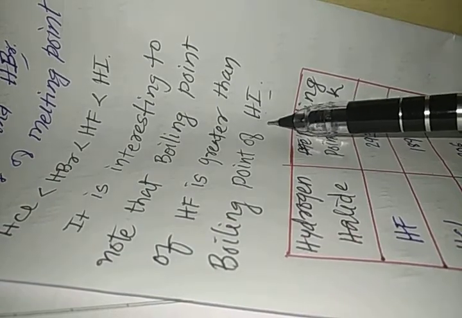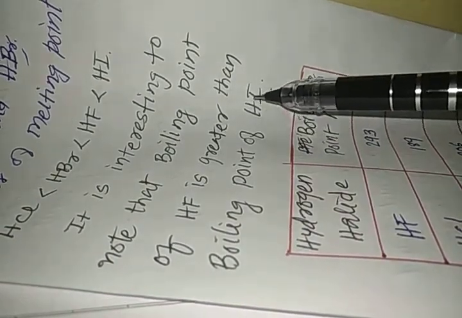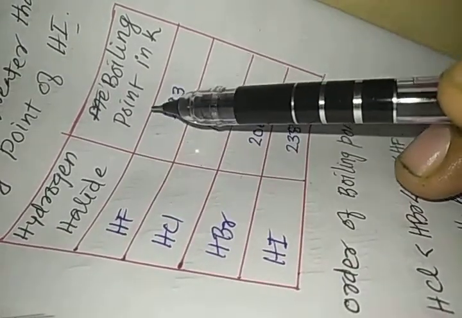It is interesting to note that the boiling point of HF is greater than the boiling point of HI. Now in case of melting point, we have seen that hydrogen iodide has higher melting point, but let's look at the boiling point of these liquid hydrogen halides. Boiling point is a property of liquid, so we will think of liquid HF, liquid HCl, liquid HBr and liquid HI. Liquid HF boils at 293 Kelvin, liquid HCl boils at 189 Kelvin, liquid HBr boils at 206 Kelvin, and liquid HI boils at 238 Kelvin.